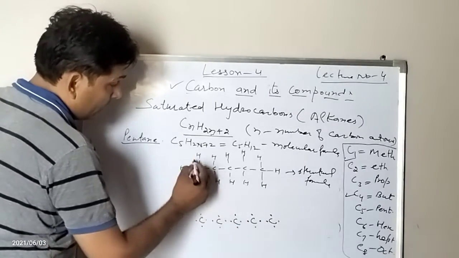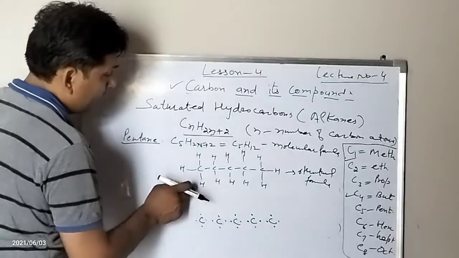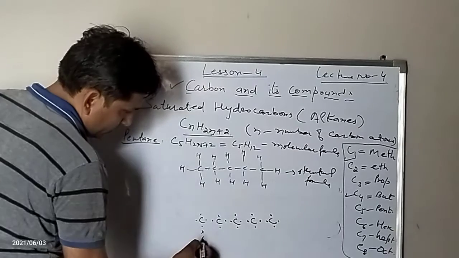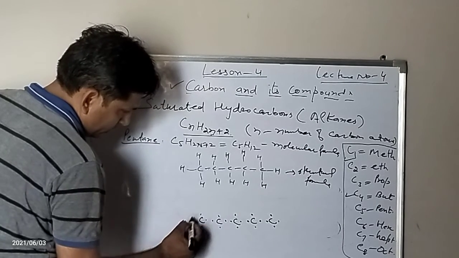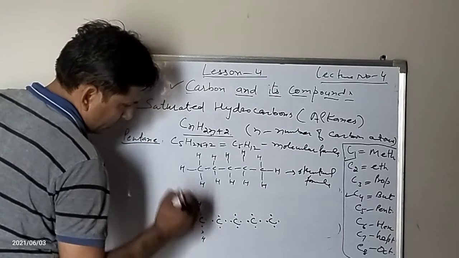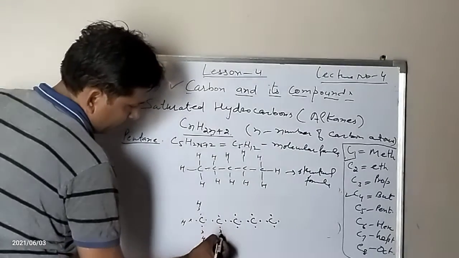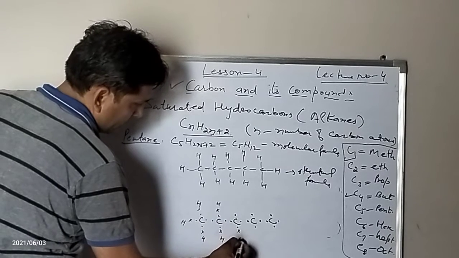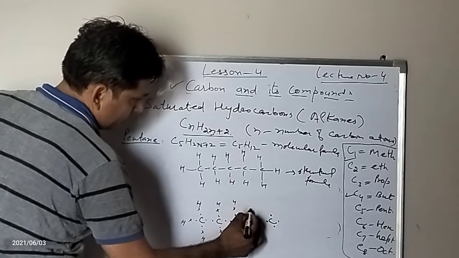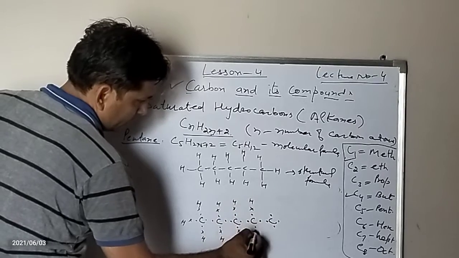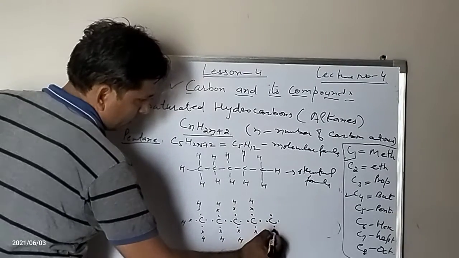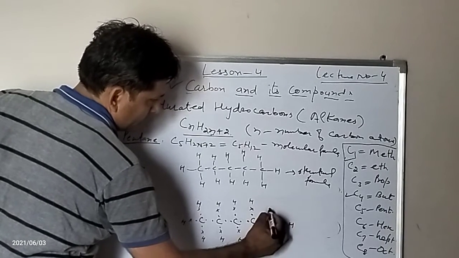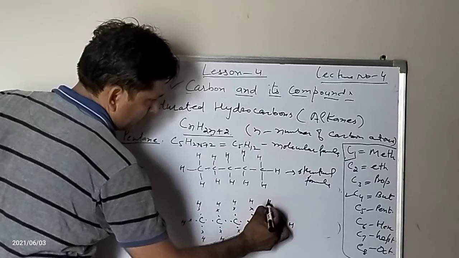Now attach hydrogen atoms as they are shown in the structural formula. 1 hydrogen, 2 hydrogen, then 3 hydrogen. Again here 1 hydrogen, 2 hydrogen, and the same for the next carbons, then comes the last one, that is the third hydrogen.